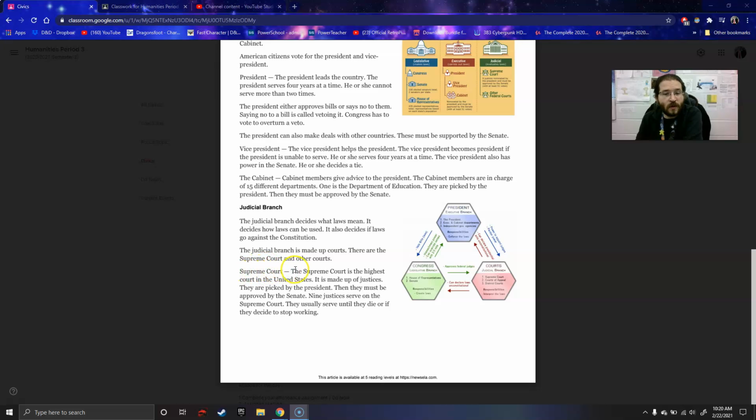The Supreme Court. The Supreme Court is the highest court in the United States. It is made up of justices. They are picked by the president. Then they must be approved by the Senate. 9 justices serve on the Supreme Court. They usually serve until they die or if they decide to stop working.